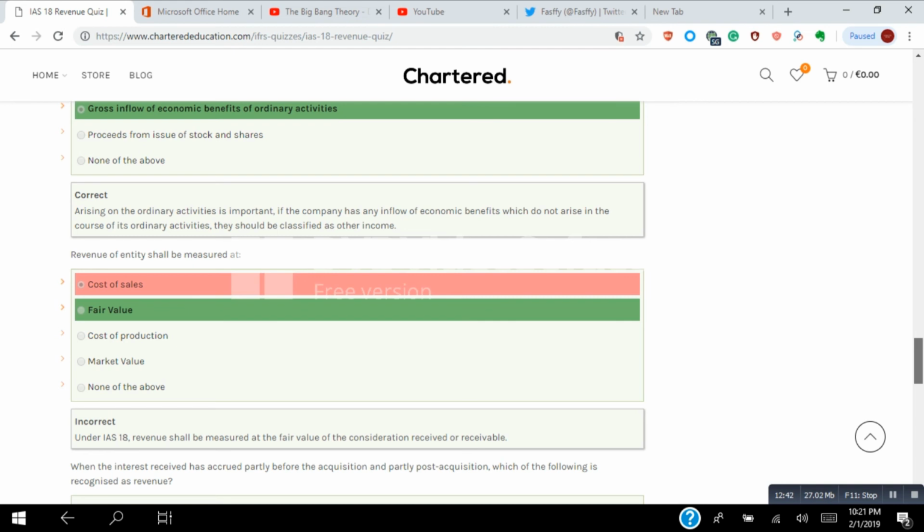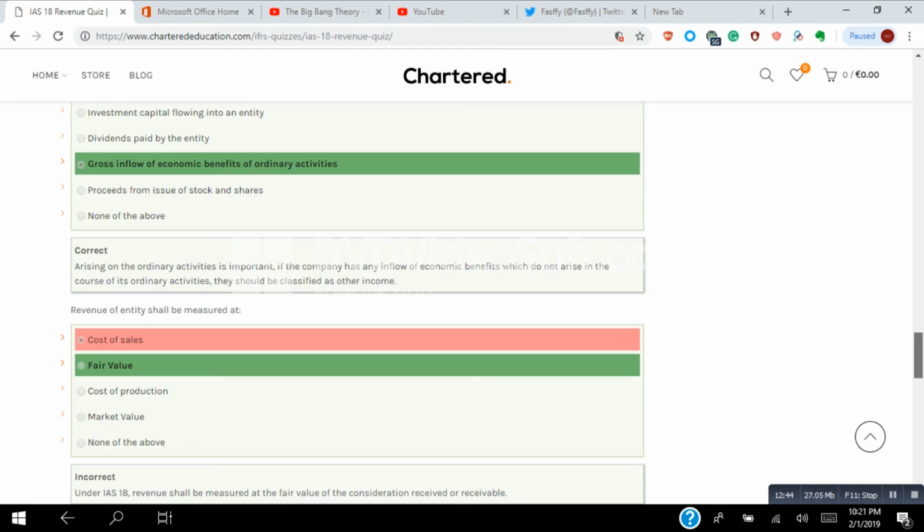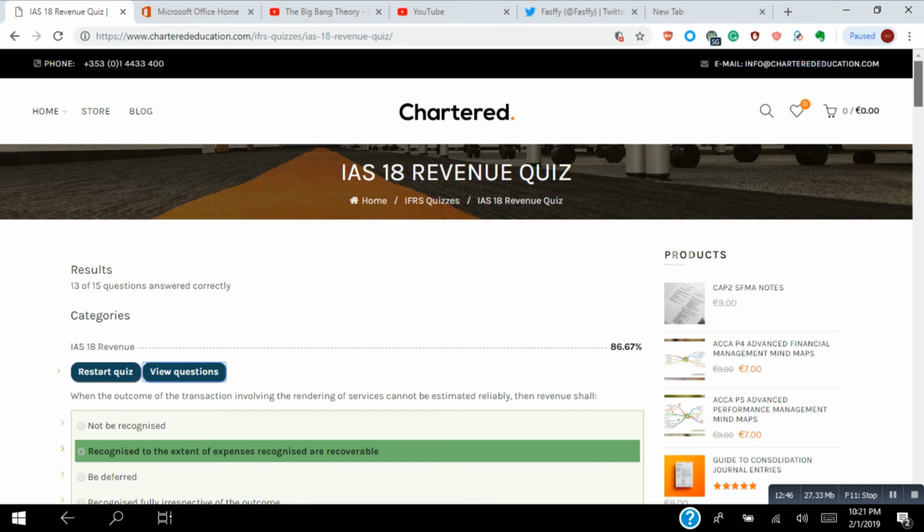It has to be at fair value. So these two were the questions we answered incorrectly. The result is 86.67 percent.